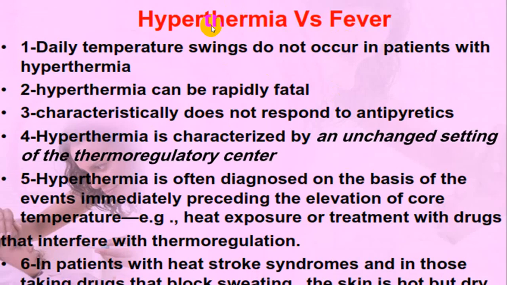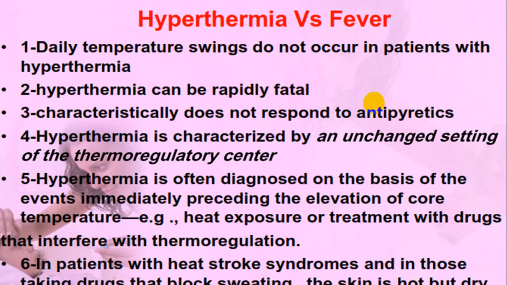So there is a difference between hyperthermia and fever. Daily body temperature swings do not occur in a patient with hyperthermia. So there is no diurnal variation. It rapidly rises, so it can be rapidly fatal. If you give antipyretics, these antipyretics usually will block prostaglandins' action on the thermoregulatory center.